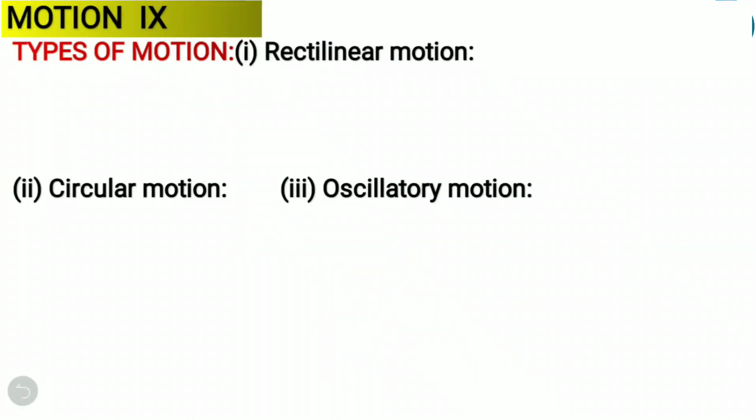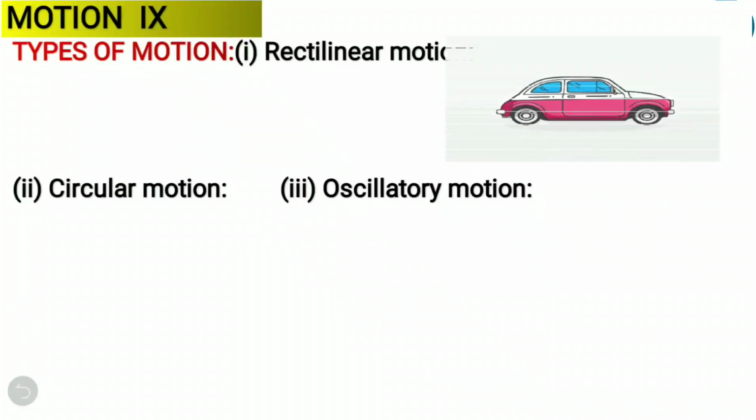Types of motion. We have many types of motion, but here particularly we are talking about only 3 types. When you go to higher classes, you are going to talk about more. So first we are talking about rectilinear motion. Rectilinear motion, the name itself is saying linear, right? Linear means